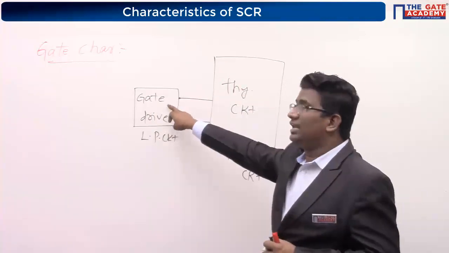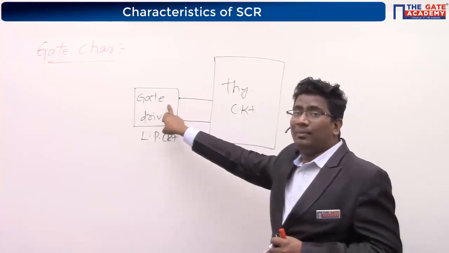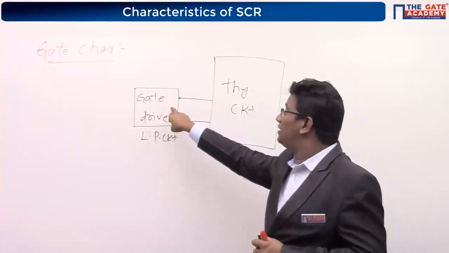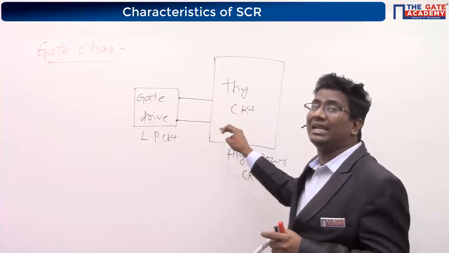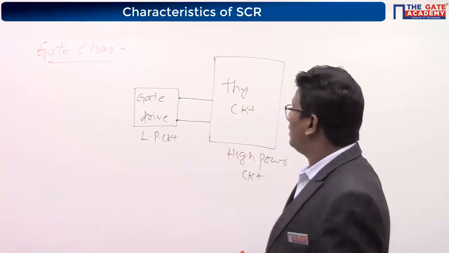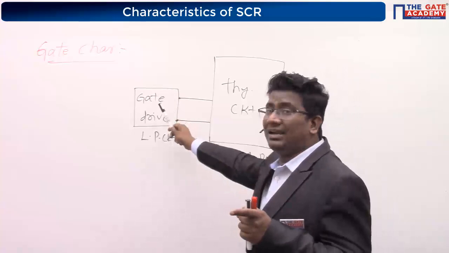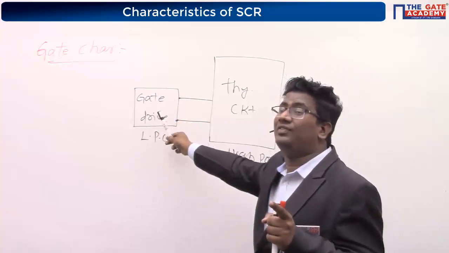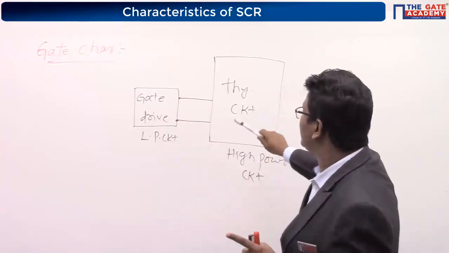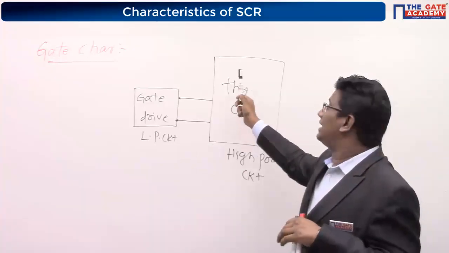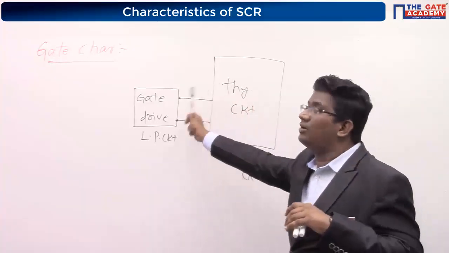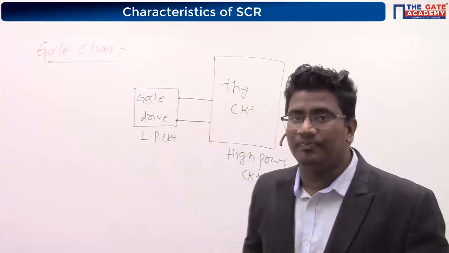Or if any short circuit occurs in the gate drive circuit, it will also cause great damage to the gate cathode section or not? You tell me. If any short circuit occurs in the gate drive circuit, it will cause a lot of damage to the gate cathode section. Therefore, this high power circuit will be damaged. Or if any short circuit occurs in this high power circuit, immediately it will cause damage to the gate drive circuit or not?